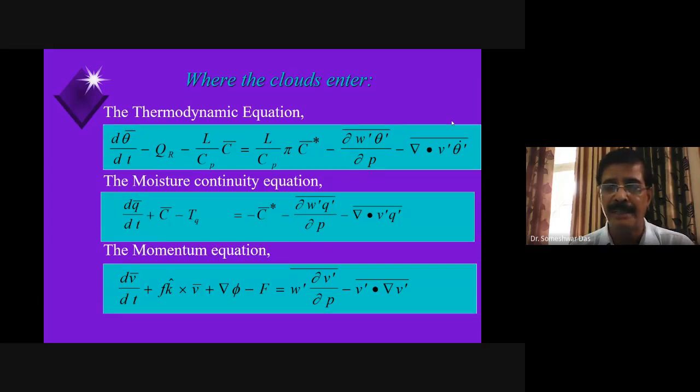So this is the second effect that the cumulus parameterization computes. And the third important effect that it computes is the cumulus rainfall or convective rainfall, right? Rainfall because of the convective clouds.